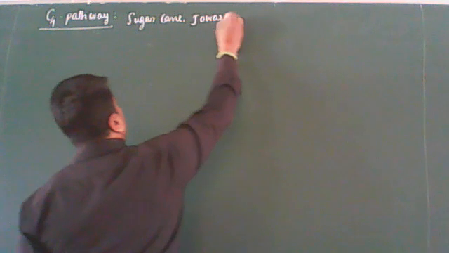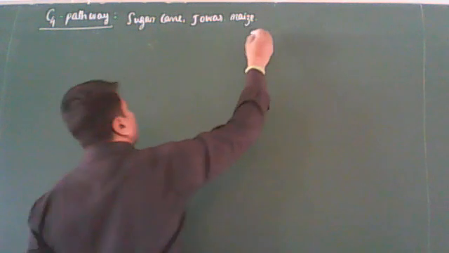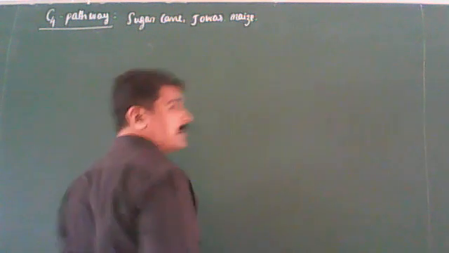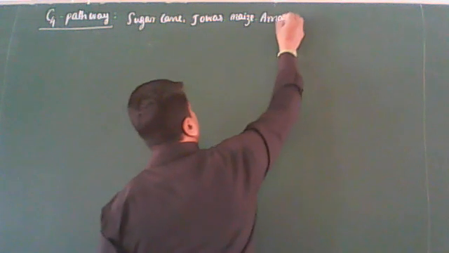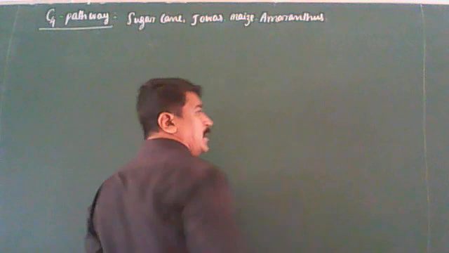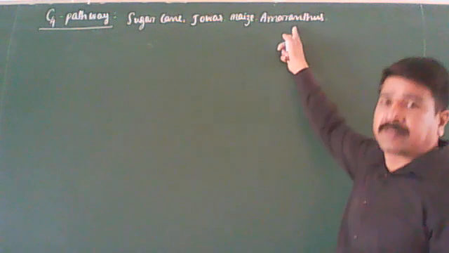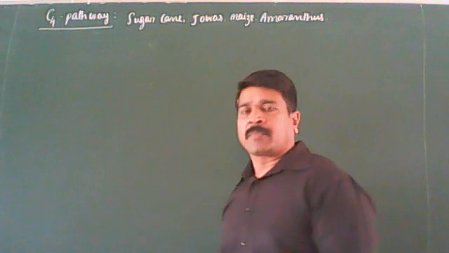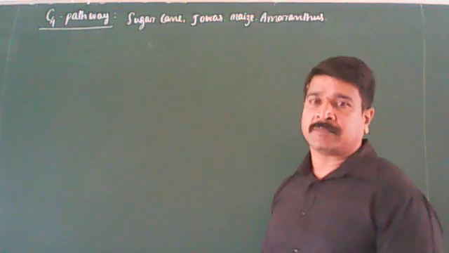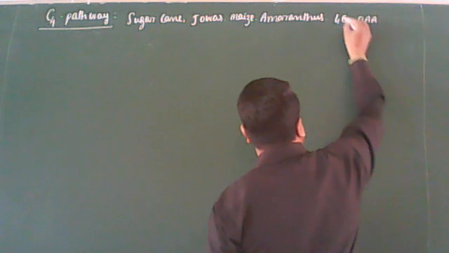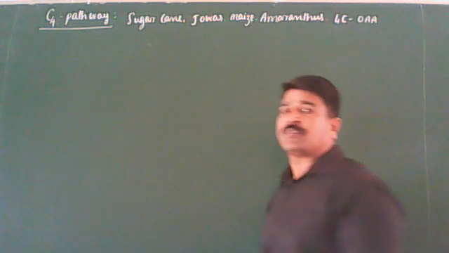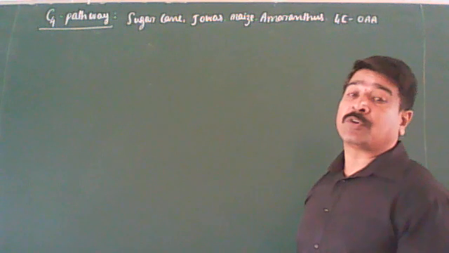C4 pathway. In some plants like sugarcane, jowar, maize, and some of the monocots like cereals and dicots like amaranthus, the first stable compound formed after fixation of carbon dioxide in the dark reaction is the 4 carbon compound, that is oxaloacetic acid. Hence the name C4 pathway.